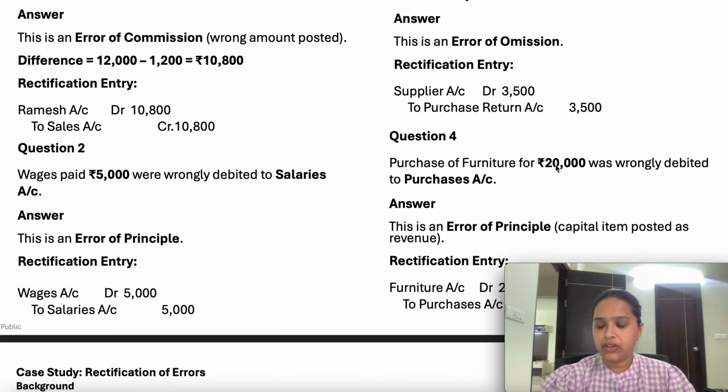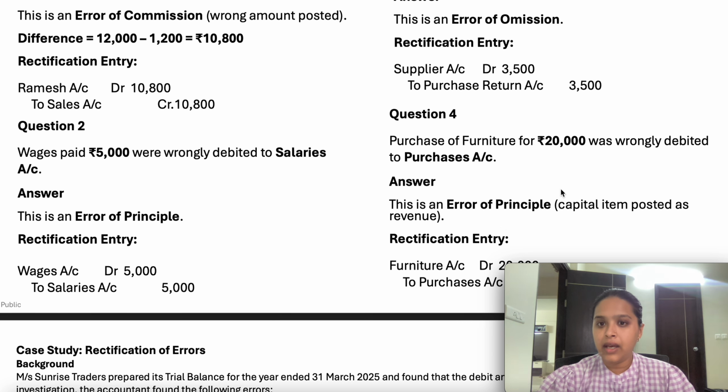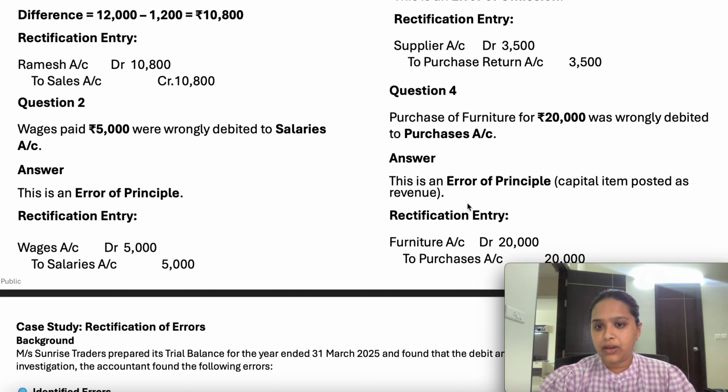Purchase of furniture for 20,000 was wrongly debited to the purchase account. It is similar to question number 2 where you have debited the wrong account. So it is an error of principle. So it means furniture account debit to purchase account. Okay.